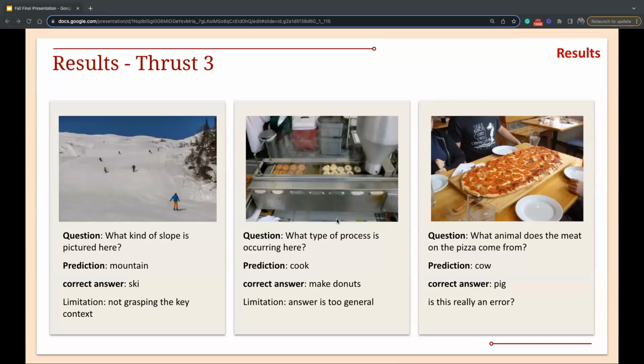For our third example, the question is what animal does it mean on a piece of paper? The correct answer is pig, while our model predicts cow. We believe this is not actually an error of our model, but rather a limitation of the labeling in our data set, because the pepperoni was made of both beef and pig. While the label only tells us pig, our large language model is able to produce another correct answer.